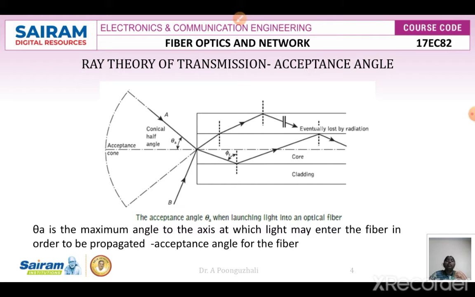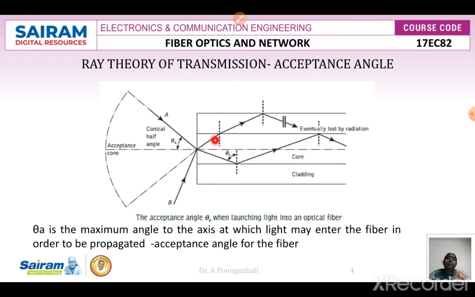Next we are going to see the acceptance angle. A ray is going to be incident at an angle theta A to the fiber, that is, it is going to strike the core axis there. When it strikes the core axis, if this angle of incidence is equivalent to the critical angle, my wave will be reflected back.